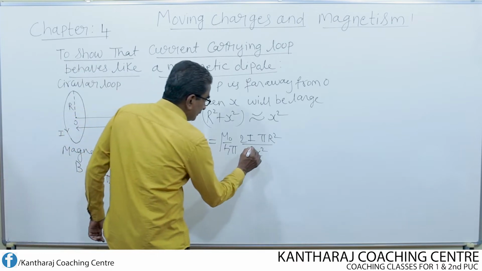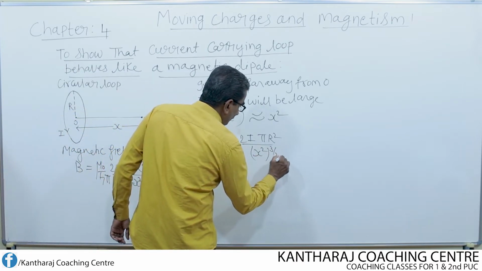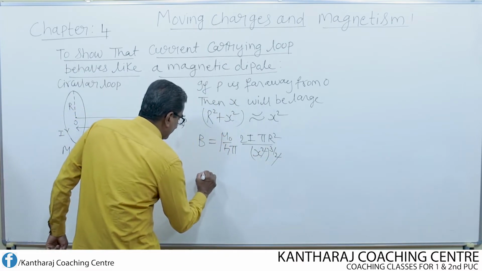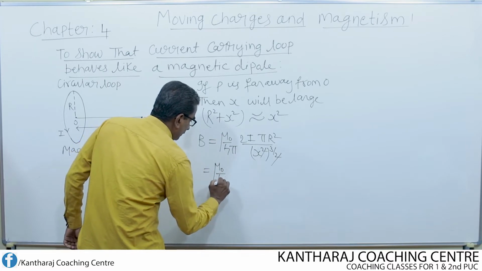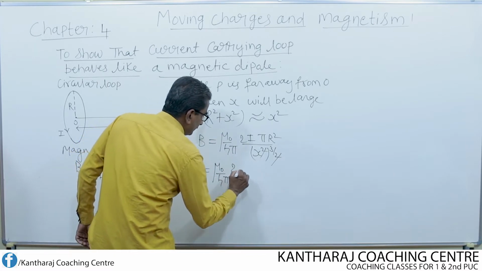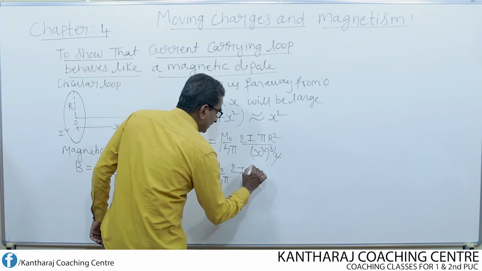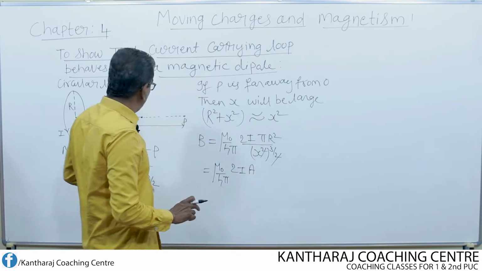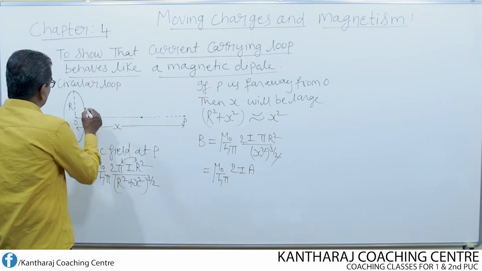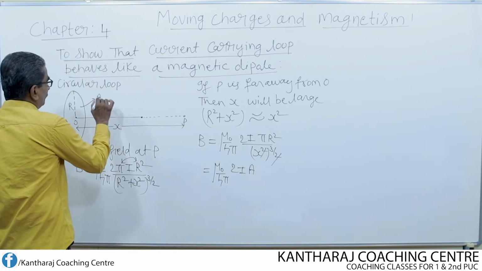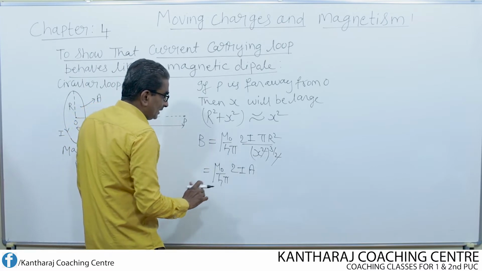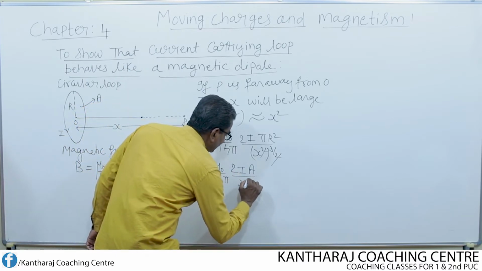So whole to the power of 3 by 2, and 2 and 2 get cancelled. This is equal to mu naught over 4 pi, 2 I, and what is pi into r square? It is nothing but the area of the loop. So let us consider the area of the loop as A. Then divided by x cube.